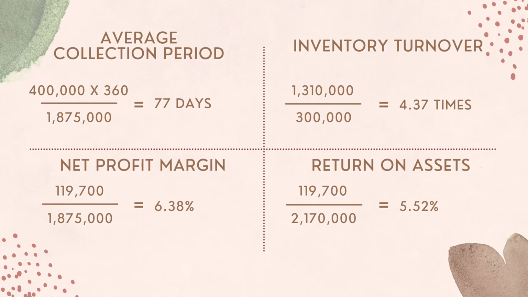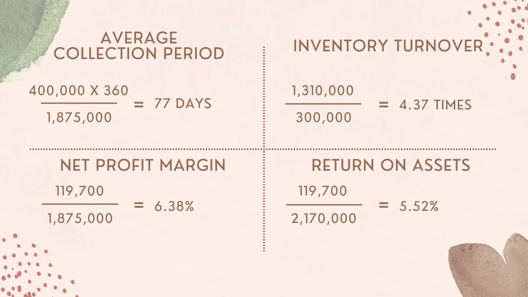The last calculation for April 2008 is return on assets, which is a profitability ratio. The formula is earnings after tax divided by total assets. The calculation is 119,700 divided by 2,170,000, which equals 5.52%.